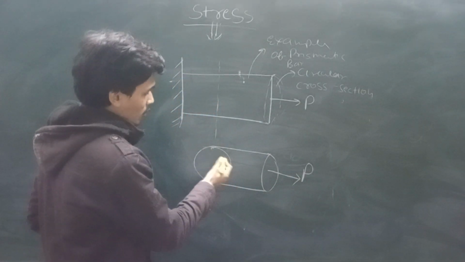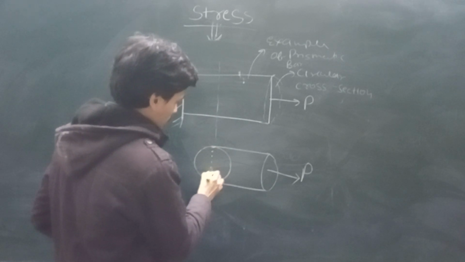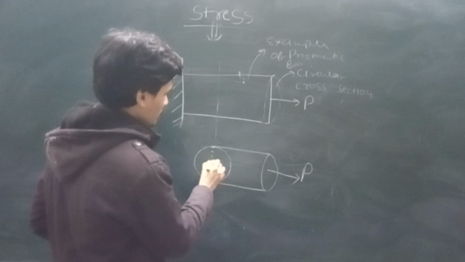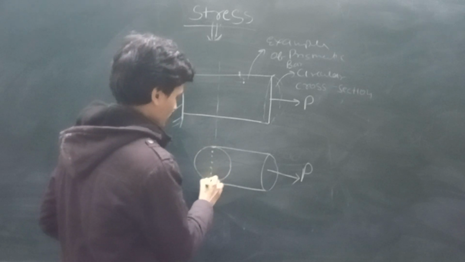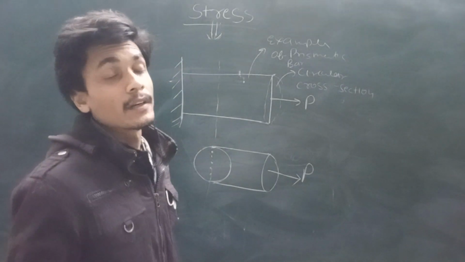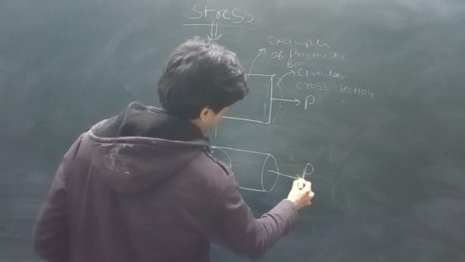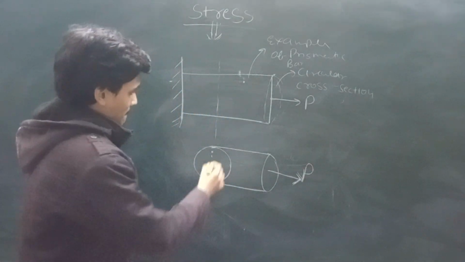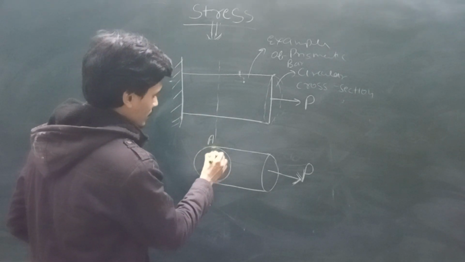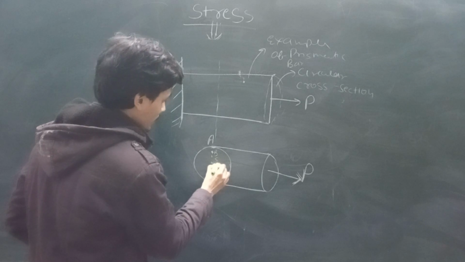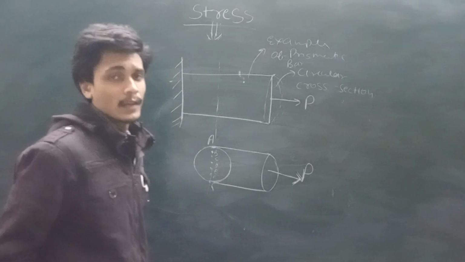This body is made of different particles, so let's know about some of them. Now see what happened. This is point A, this is point B, this is C, D, E, F. So these are the points available here.